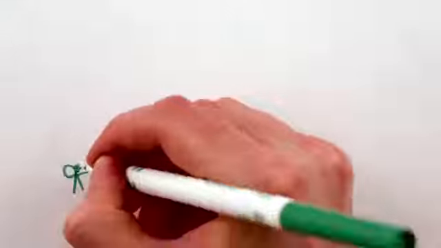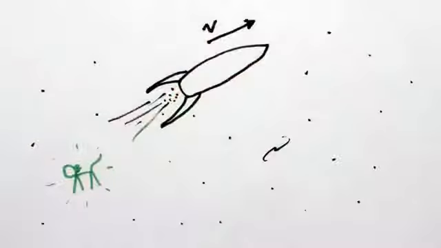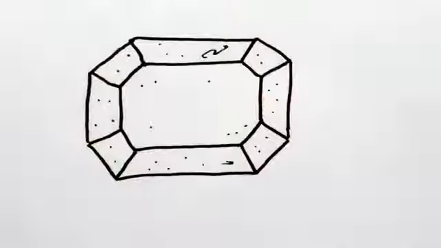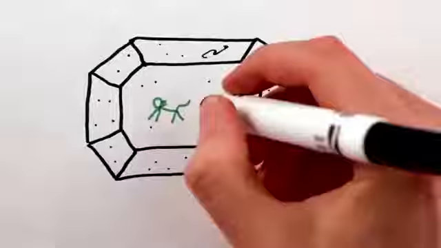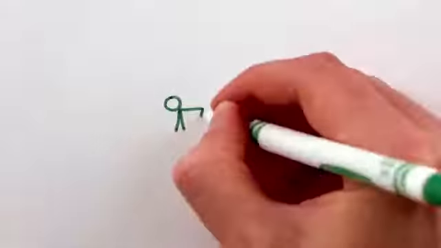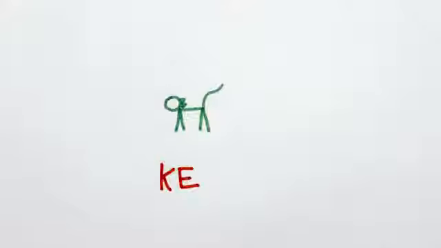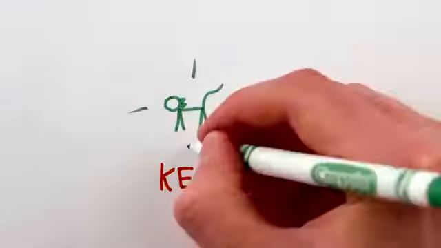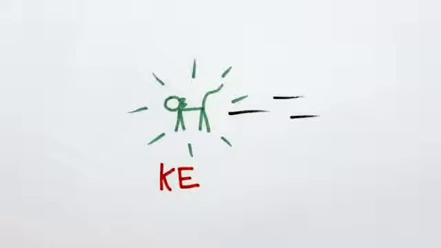Never mind that now. Let's imagine you get bored and zoom off in a spaceship in the middle of the experiment. But from your new perspective, you're sitting still in your spaceship, and the cat is the one moving past outside the window. Therefore, you'll calculate that the cat has some kinetic energy, that is, energy of motion. And when you see the cat emit the flash of light, you'll again measure that its energy decreases by the